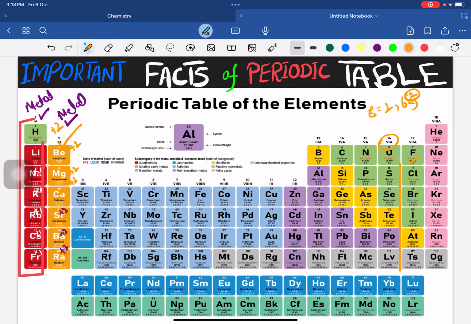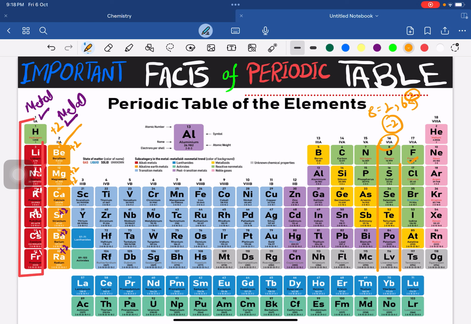When it gains 2 electrons from another atom, it will get a -2 charge. That's why throughout this group the charge will remain -2, because we have learned that throughout the group the charge remains the same.